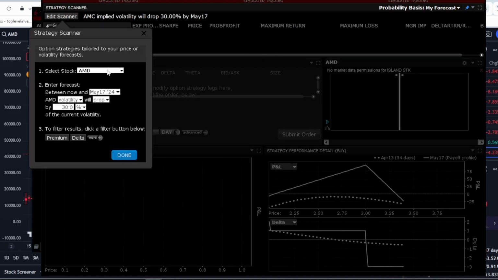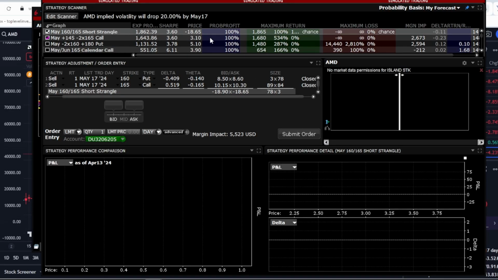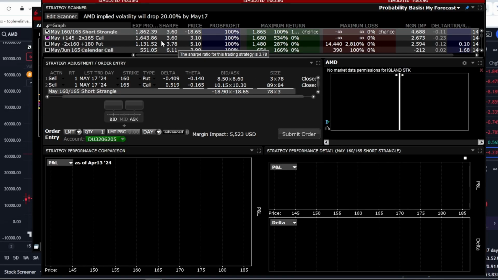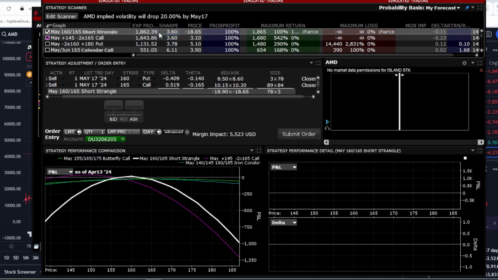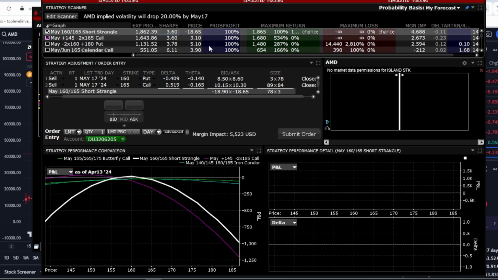For example, let's assume that volatility might drop by 20%, and let's see what strategies are suggested to us. Actually, you don't need to come up with anything yourself here. All the strategies are already generated for us by artificial intelligence. As we can see, for some strategies, the probability of profit is 100%, but in reality, based on our assumptions, the effectiveness profile is much lower. So various options are presented to us, and we can compare these strategies based on these options.